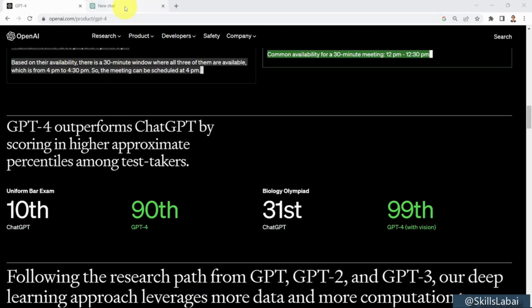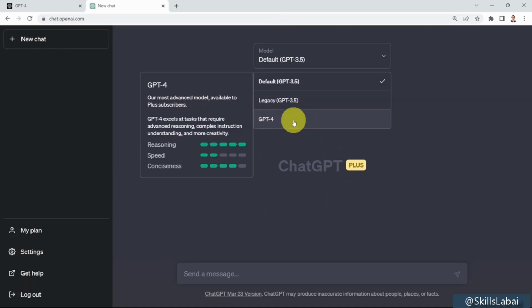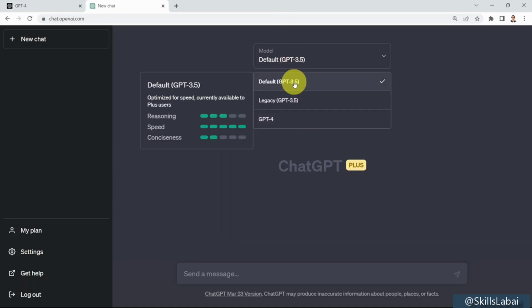So what I'm going to do is head back here to ChatGPT. If you have the ChatGPT Plus membership, then you'll be able to access GPT-4. If you just go to the default, which is GPT-3.5, you will see the reasoning ability is 3 out of 5, speed is actually 5 out of 5, and conciseness only 2 out of 5.